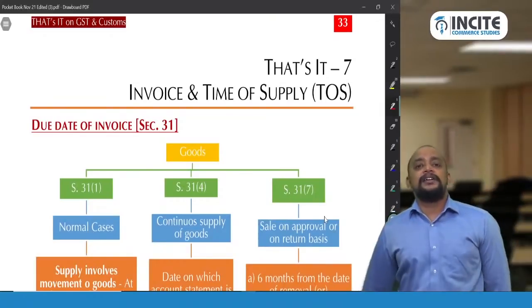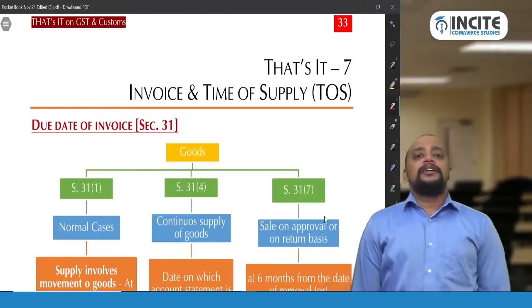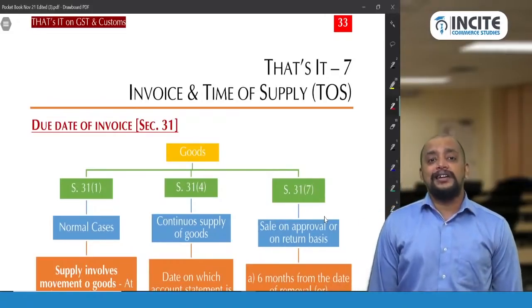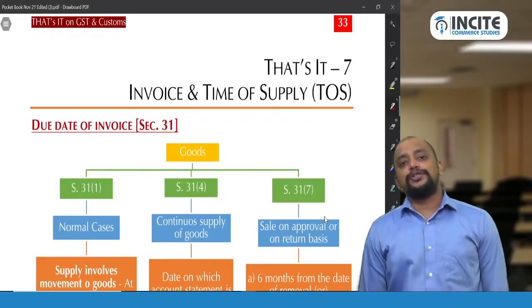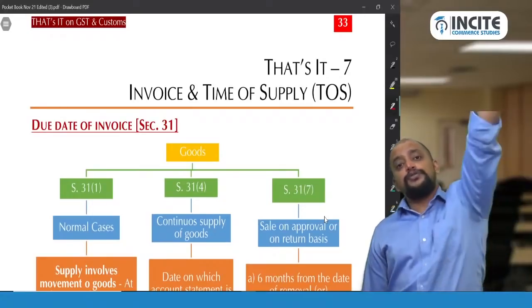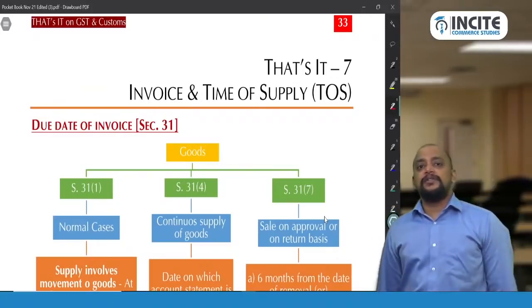Or for interest computation also it can be asked. That is, a person is required to pay GST. That is, he collected advance, and for that advance GST is discharged on 31st March. Advance is collected in January 2020. So now for January 2020 advance, what will be the time limit for payment of GST? When should it be paid?